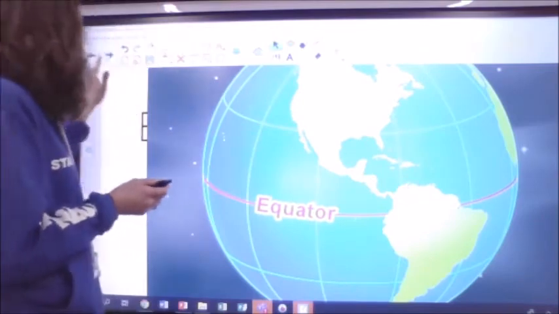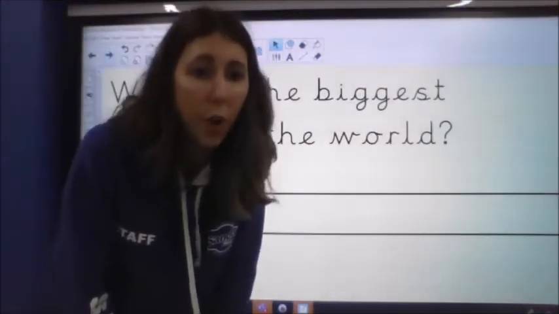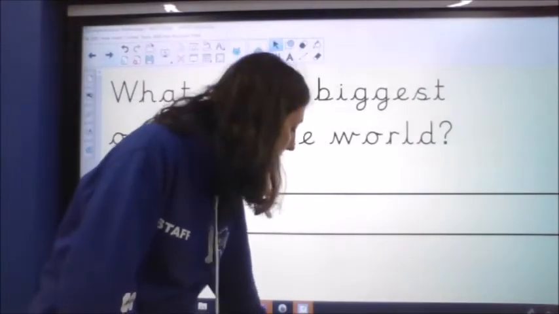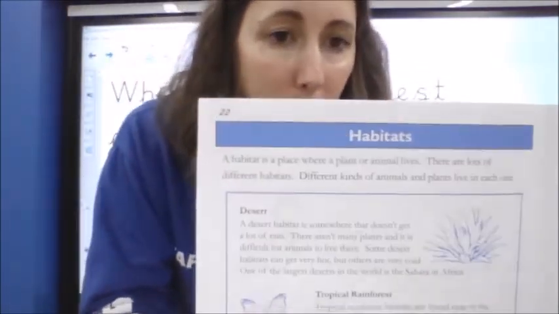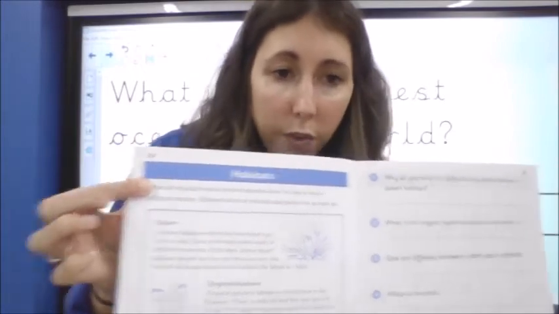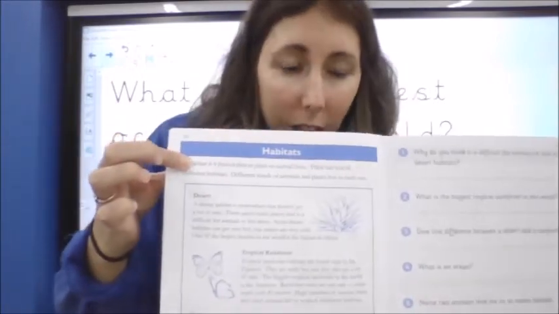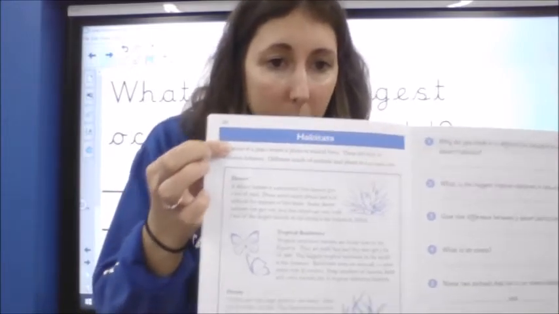Okay, so the equator. We're going to look at some practice questions, but first you will need to have a little read of the text. The text is called Habitats. It's on page 22. There's an introduction. Normally when you have a non-fiction text, it gives you a little paragraph, a couple of lines at the top to tell you what the text is going to be about.